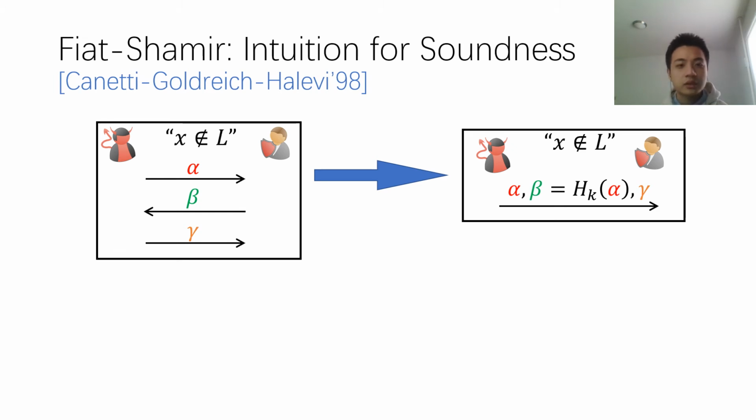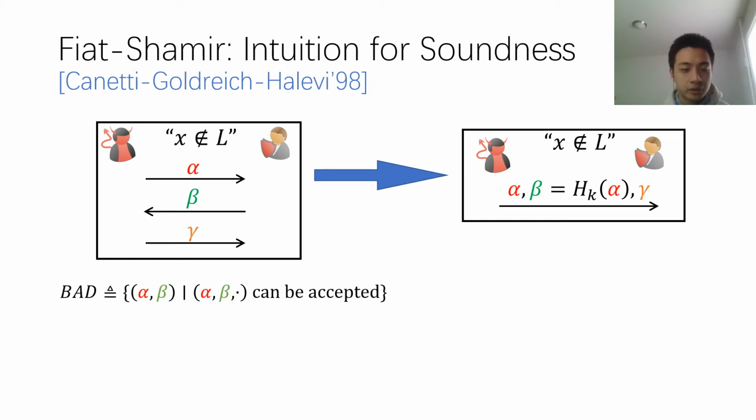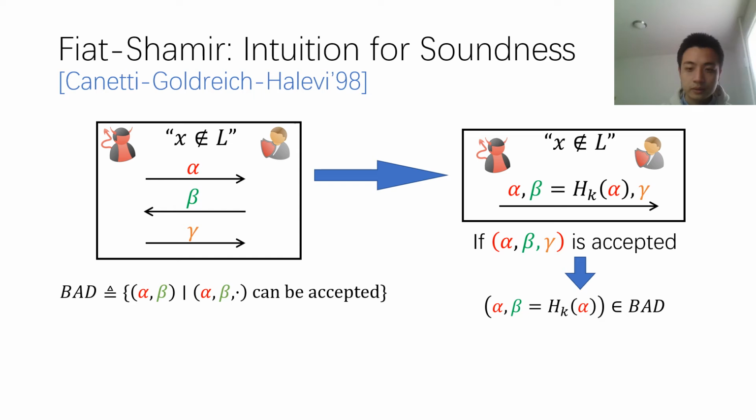Now, given this CI hash, how do we prove the soundness of the resulting protocol? The idea is to start with the interactive protocol and define some bad relation, which consists of all the pairs of alpha and beta such that there exists some gamma that can make this transcript be accepted. Then one can argue that in the resulting non-interactive protocol, if the proof, which is the transcript of this sigma protocol, is accepted, then this means the pair of alpha and beta is in this bad relation. However, this contradicts the correlation intractability, and in this way, one can prove the soundness.